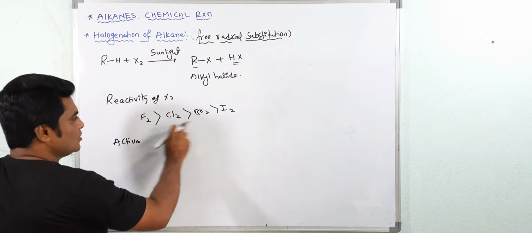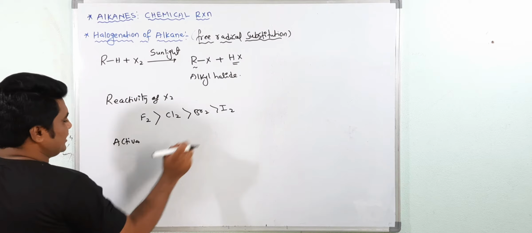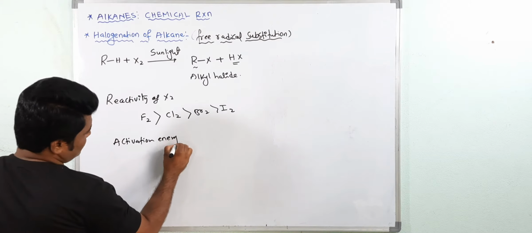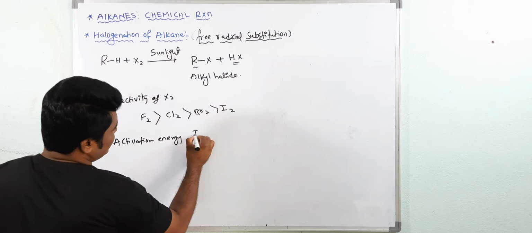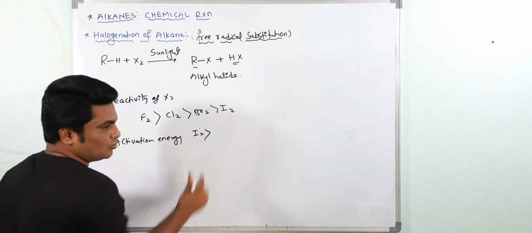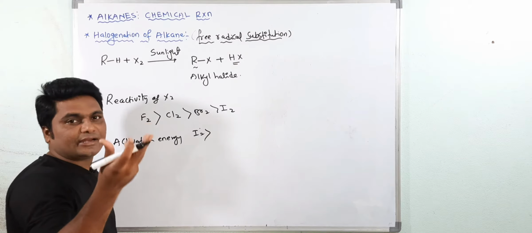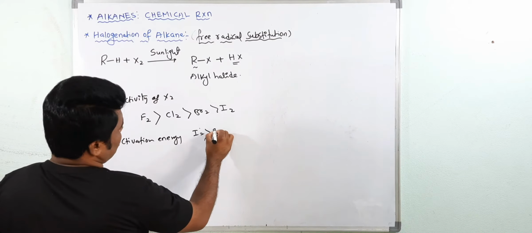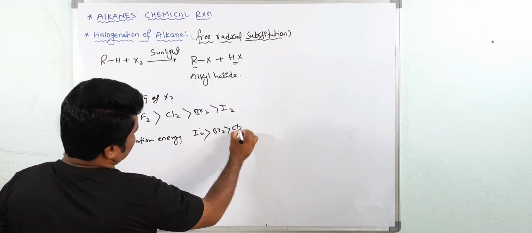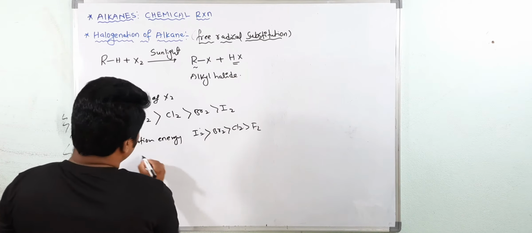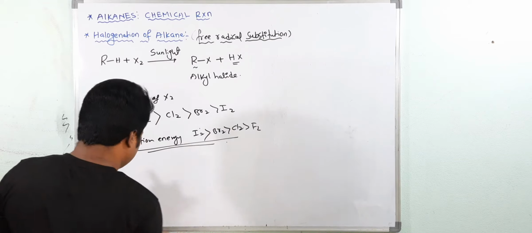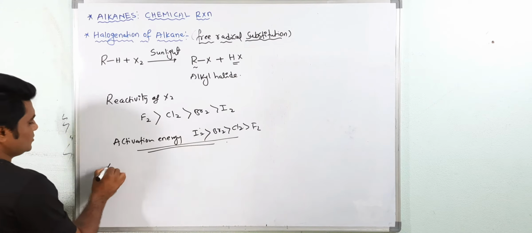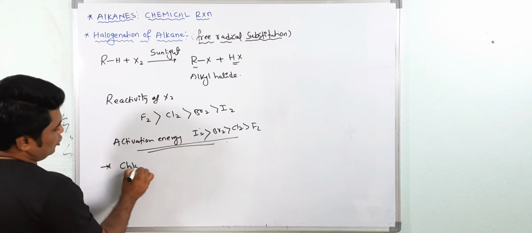Delta H is plus for iodination; for the others delta H is negative. Activation energy for iodination is more. That's why it is less reactive. Activation energy less means more reactive. Activation energy high means less reactive. So the order is F2, Cl2, Br2, I2 in reactivity, and the reverse in activation energy. So let's start with simple chlorination.